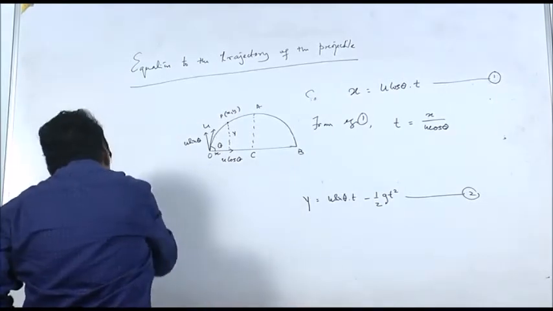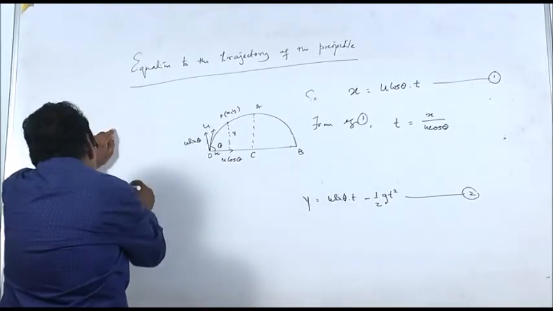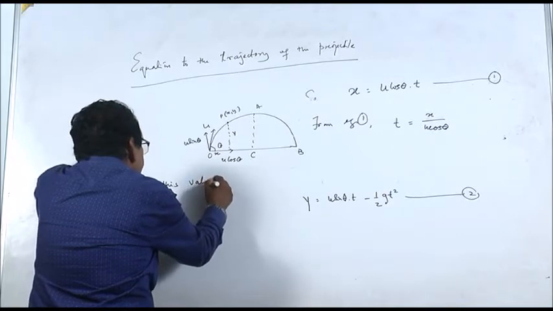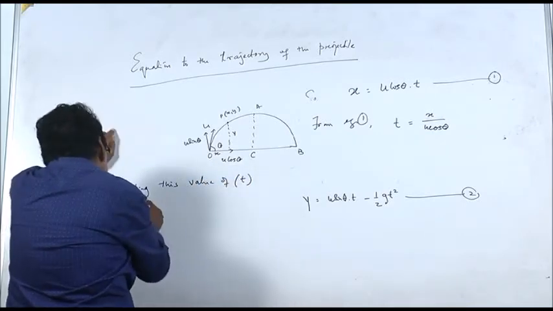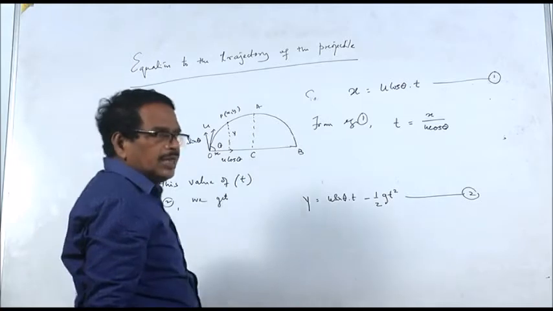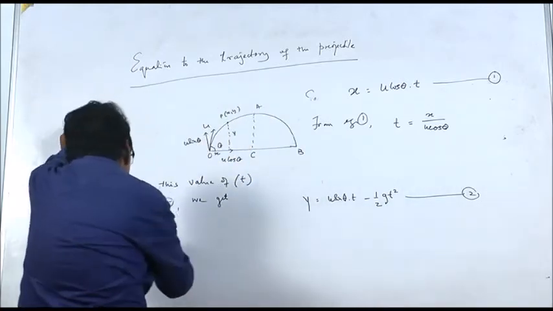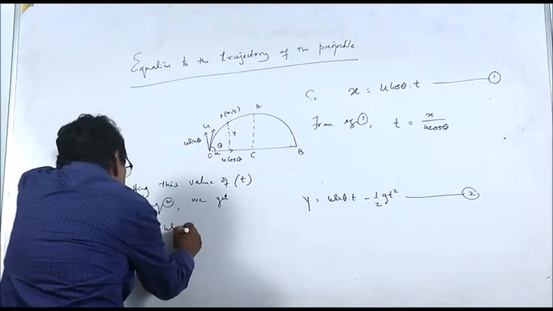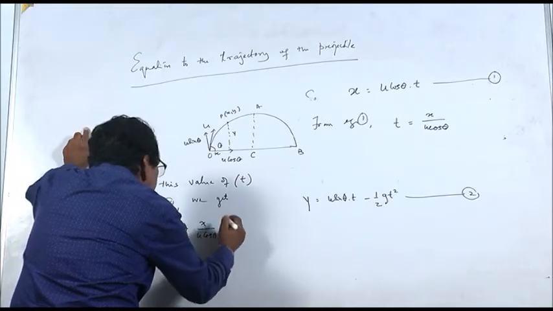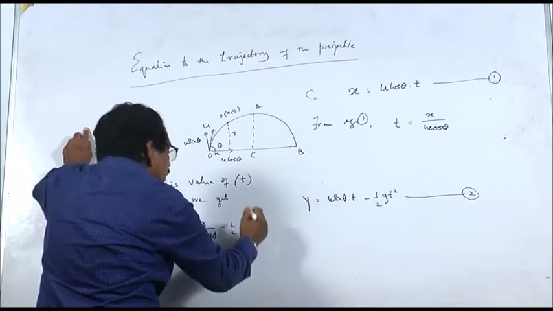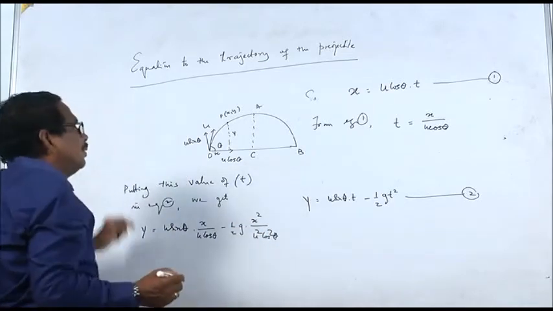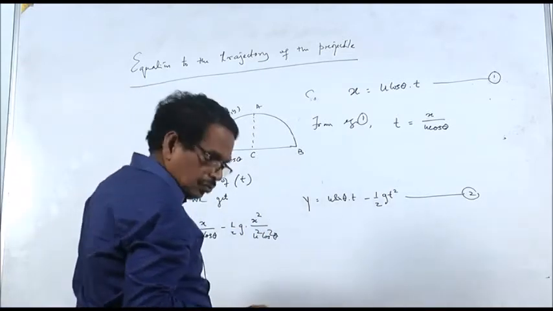Putting this value of t in equation 2, we get y is equal to u sin theta into x by u cos theta minus half g into t square, that is x square by u square cos square theta.